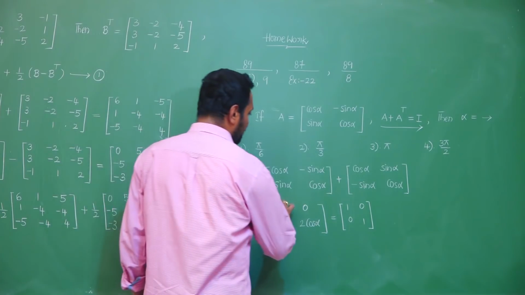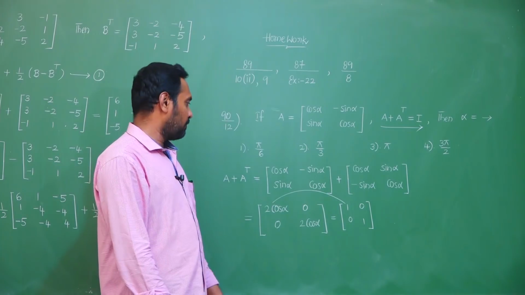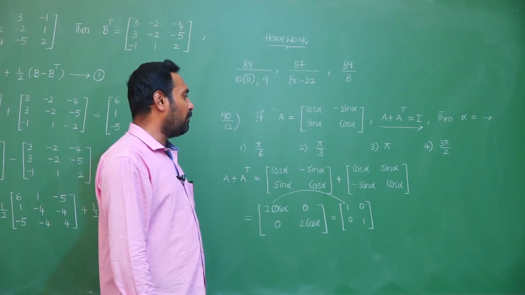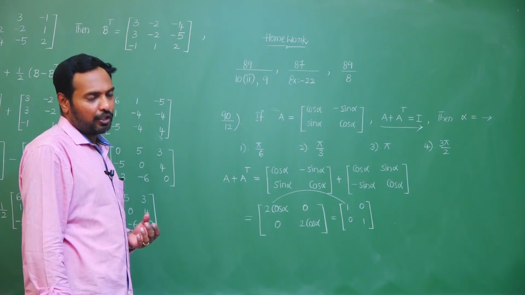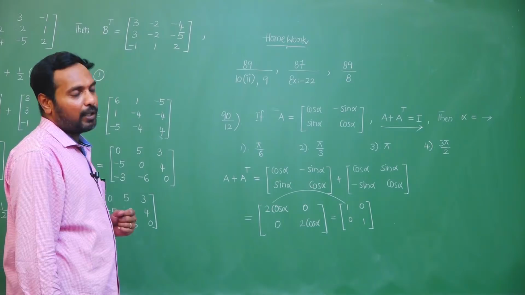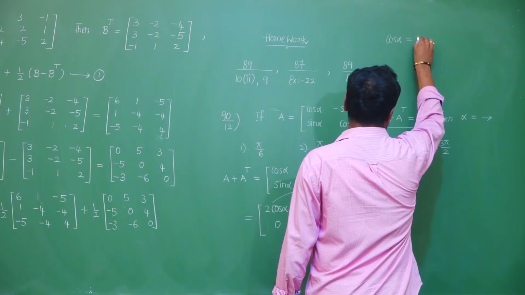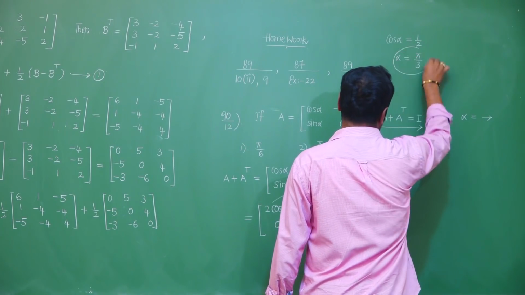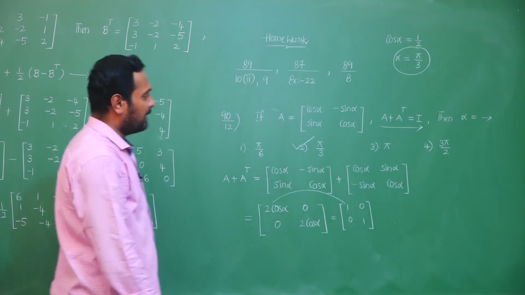If you compare the corresponding elements, you will get 2 cos alpha equals 1. So cos alpha equals 1 by 2. How can I write the alpha value? Cos alpha equals 1 by 2 means alpha equals 60 degrees or pi by 3 radians. So the second option is correct, this one.